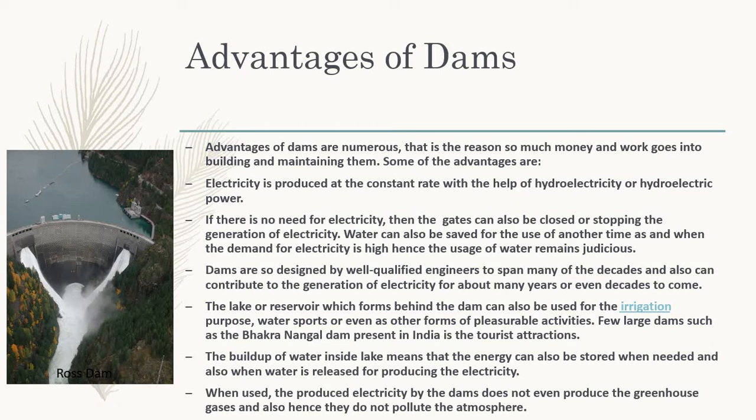Whenever it is required, we can produce electricity from this water. The electricity produced by dams does not produce greenhouse gases, and hence does not pollute the atmosphere. So whenever electricity is generated with the help of this flowing water, it does not affect the environment or create pollution, because it is not producing greenhouse gases. That's why it is environment friendly. So these are the different advantages of dams.